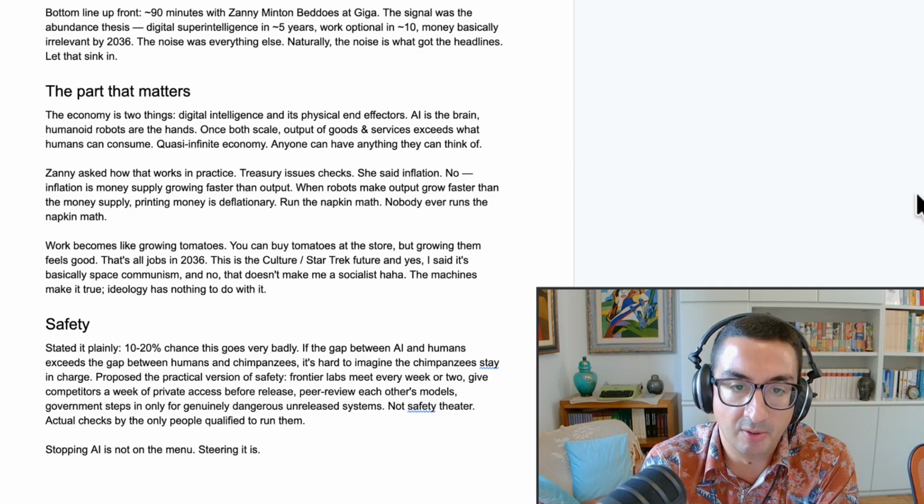Work becomes like growing tomatoes. You can buy tomatoes at the store, but growing them feels good. That's all jobs in 2036. This is the culture Star Trek featured, and yes, I said it's basically space communism, and no, that doesn't make me a socialist. Haha. The machines make it true. Ideology has nothing to do with it.